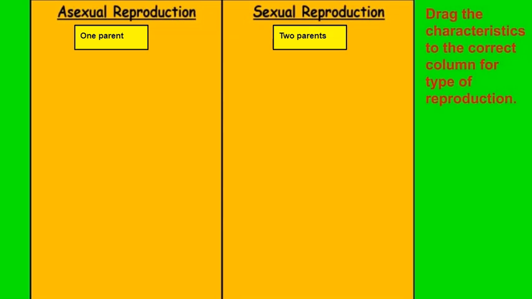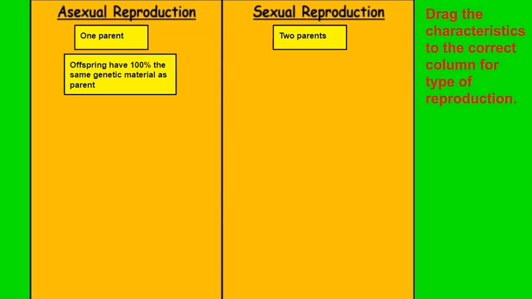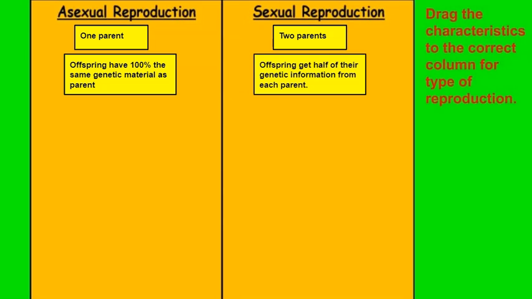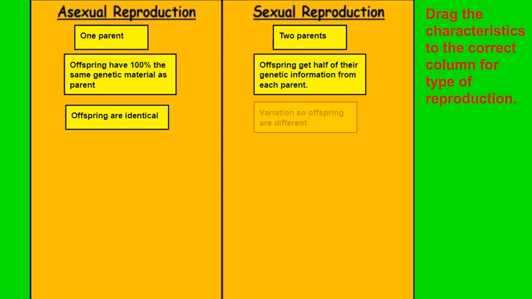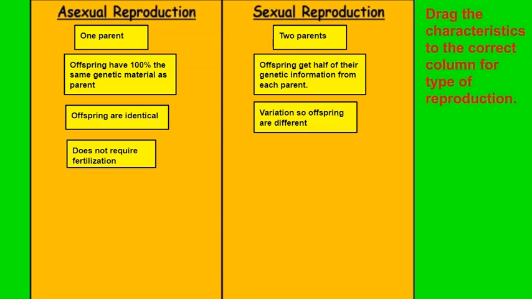I had given you the first ones: asexual, one parent; sexual reproduction, two parents. Offspring have 100% the same genetic material as the parent. That's asexual for sure, right? Because they're clones. In sexual reproduction, offspring get half of their genetic information from each parent. In asexual reproduction, offspring are identical, or cloning. Offspring in sexual reproduction have variation, so offspring are different. Asexual reproduction does not require fertilization. Sexual reproduction requires sex cells for fertilization. Really, that's the big difference there.